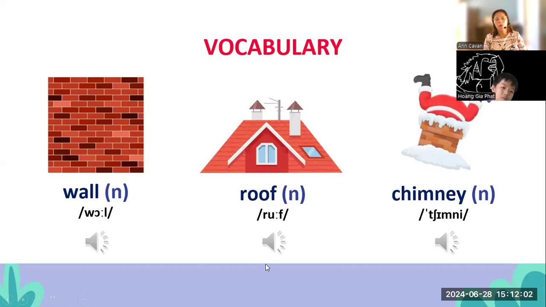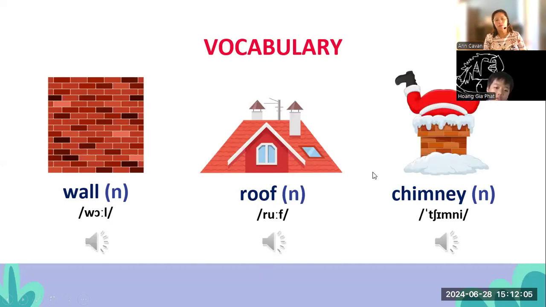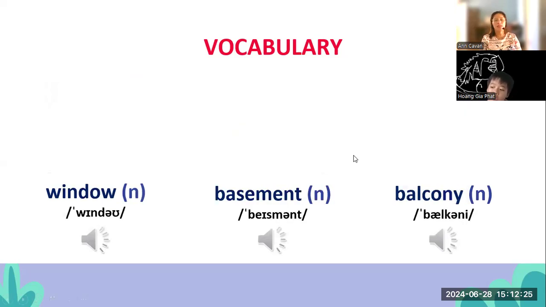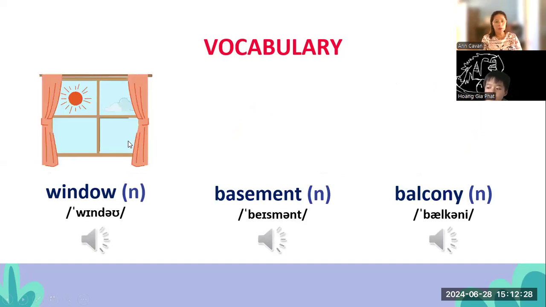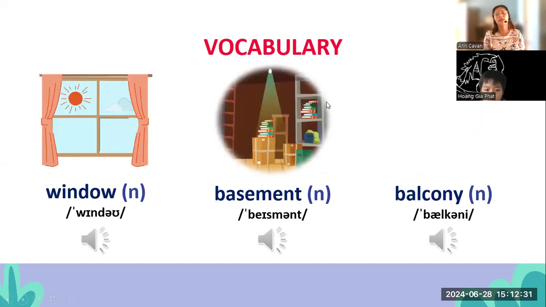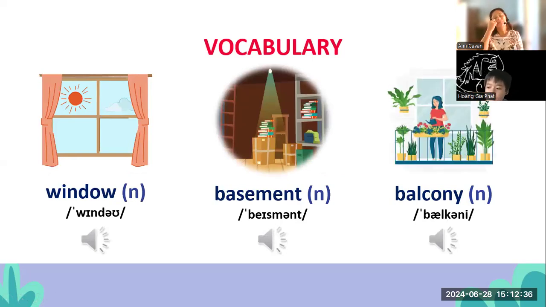Roof. Okay, what's the color of your roof? It's green. Okay. This one, we call this chimney. Are you familiar with chimney? This is chimney. Okay, next, this is window, basement, and balcony.